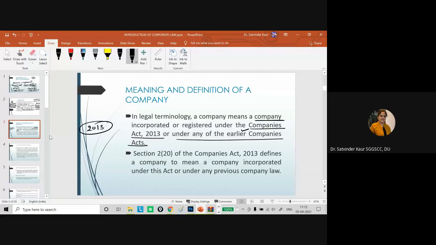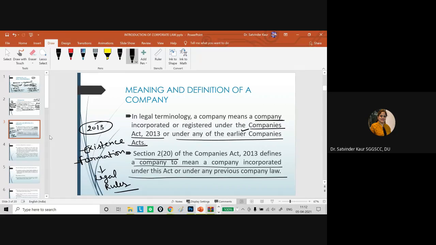Section 2 subsection 20 defines that a company means a company incorporated under this act or under any previous company law. So the existence or formation of the company has to be as per the provisions of the law. That is required, and only if it exists as a company as per the provisions of the law will the legal provisions be applicable.